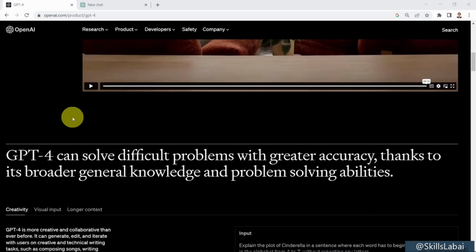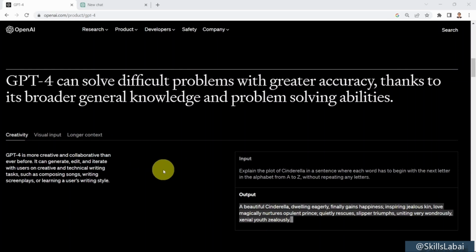So if you scroll down here, you will see some of the features of GPT-4. Basically, GPT-4 has an advanced reasoning capability. It can solve difficult problems with greater accuracy. Think of it as more of a digital brain, but it's much bigger from a number of neurons, a number of parameters, compared to its predecessor, which is ChatGPT or GPT 3.5. Basically, GPT-4 has seen a ton of data, and it's a much larger brain that can solve difficult problems with very high reasoning ability.